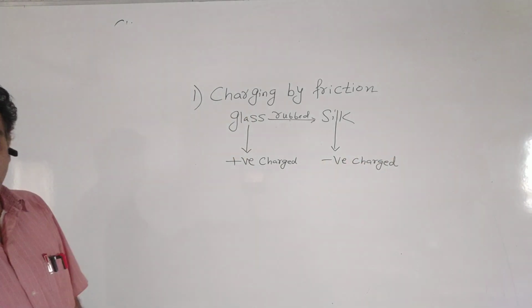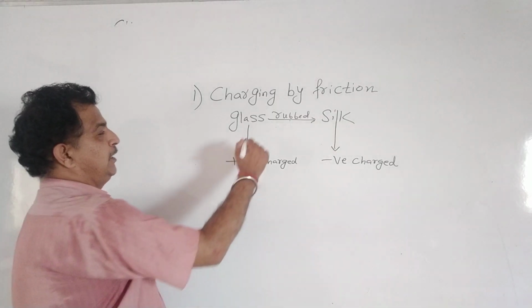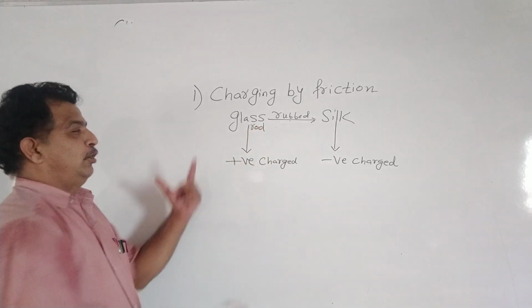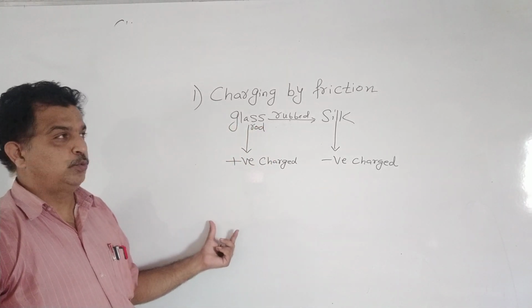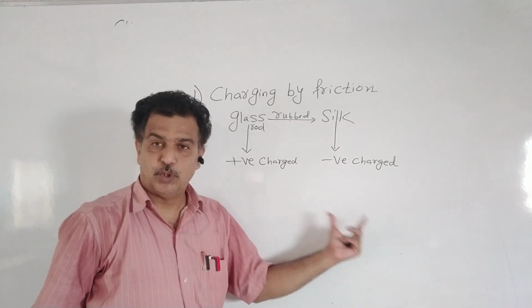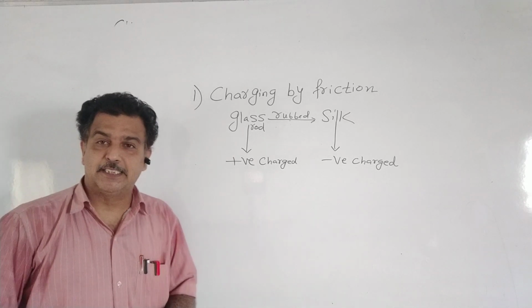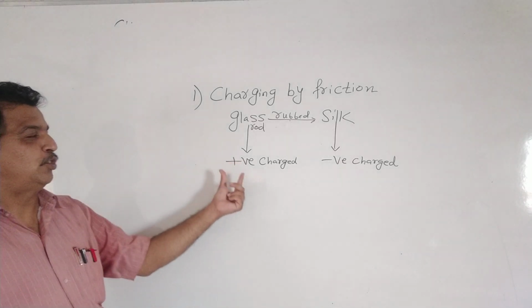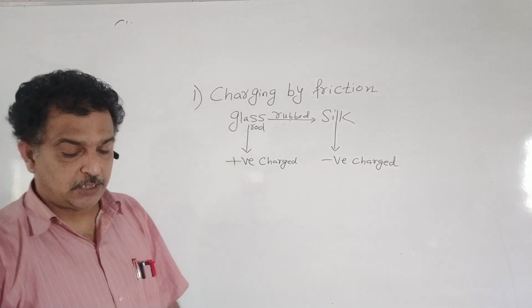So this was the example which we have taken. Similarly, when this plastic rod was rubbed with fur, the plastic rod became negatively charged and the fur became positively charged. That we have studied. And we assumed at that time, in the previous lecture, that the glass rod becomes positively charged and the silk cloth becomes negatively charged.